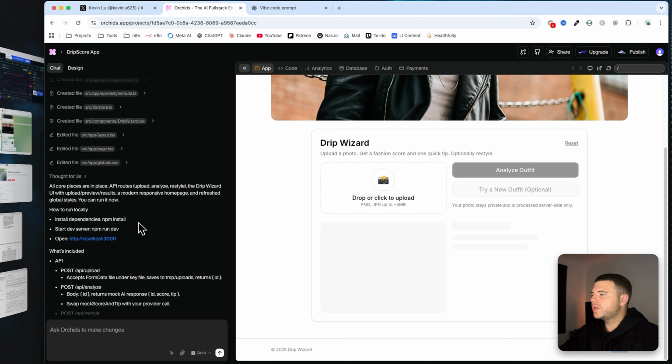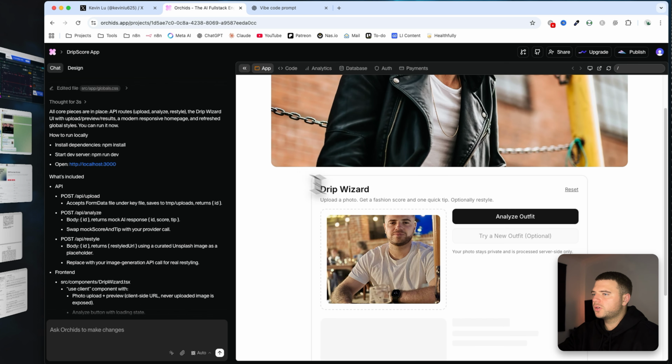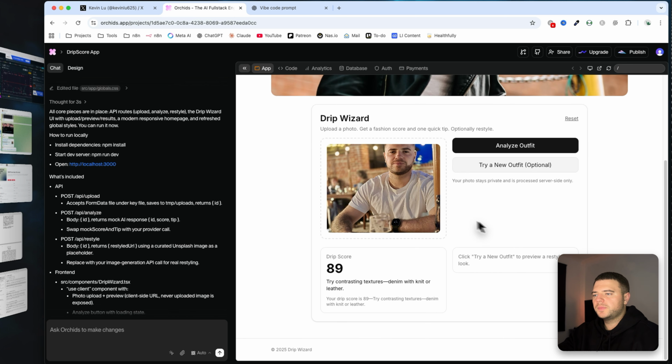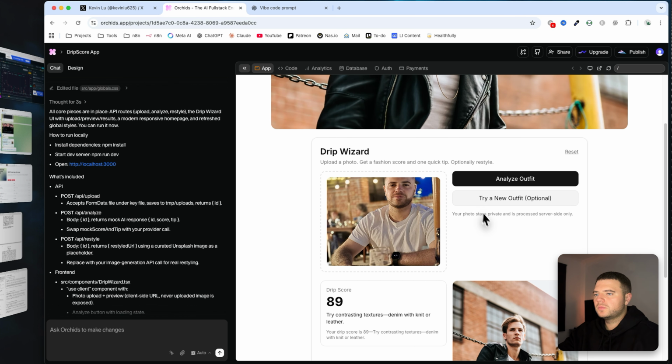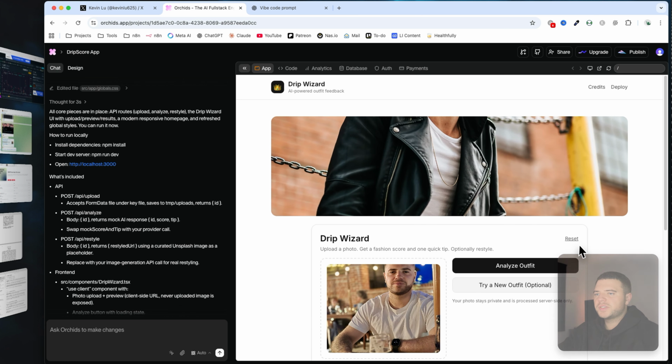Right, so all the core pieces are in place, API routes, Drip Wizard UI. Alright, well, look, I got this really cringy photo of me. I mean, it's very basic, right? But this is still pretty cool. Try contrasting textures, denim. Yeah, it's cool. Okay, nice. Just give me a picture as well. I mean, it's pretty cool, you know? Try a new outfit. Let's reset.